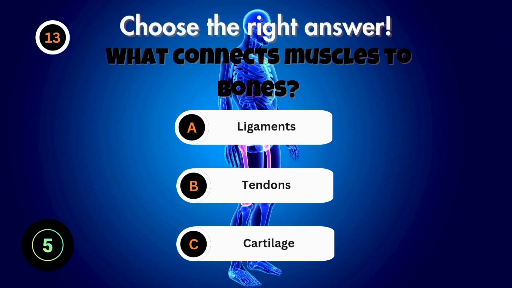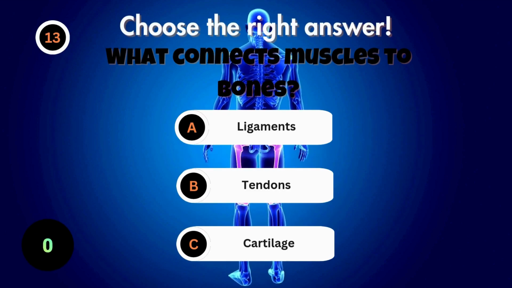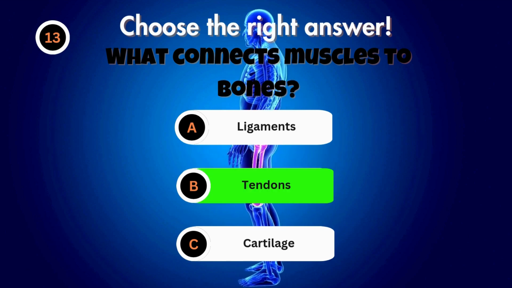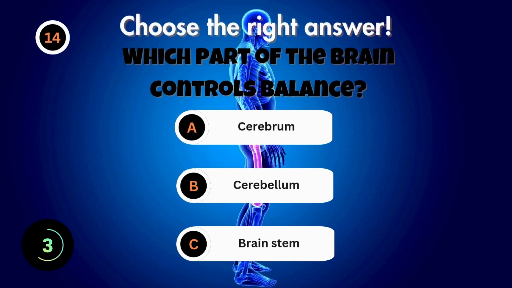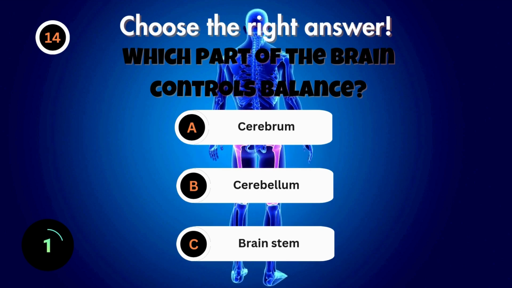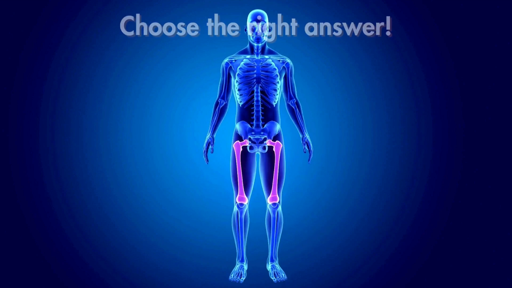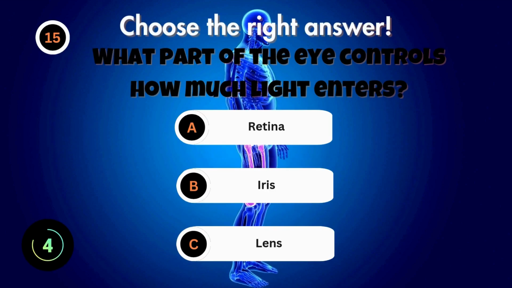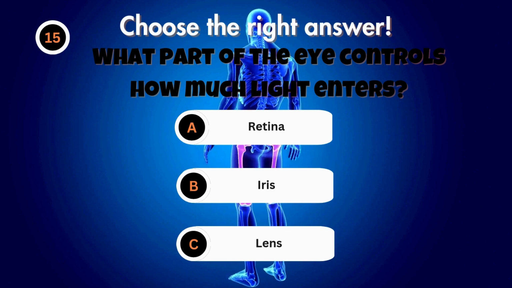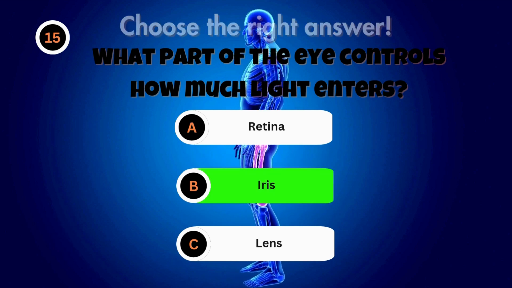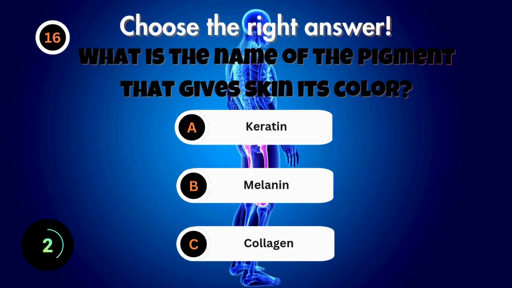What connects muscles to bones? Which part of the brain controls balance? What part of the eye controls how much light enters? What is the name of the pigment that gives skin its color?